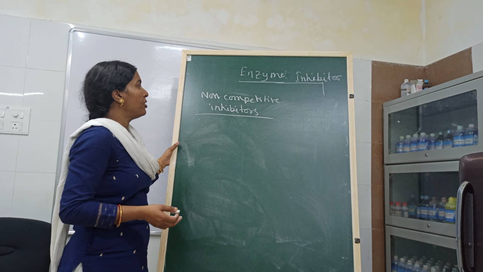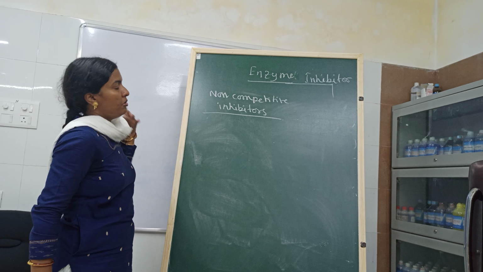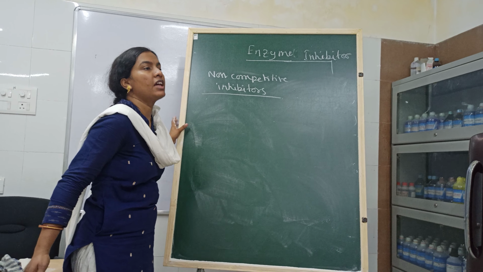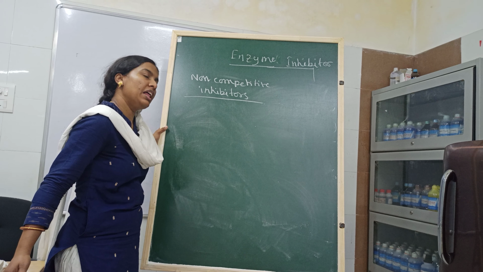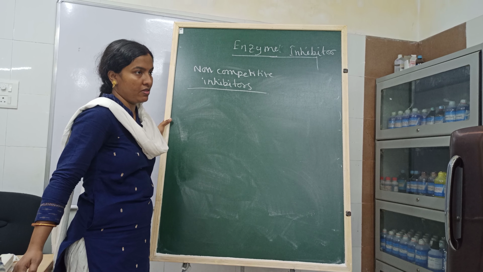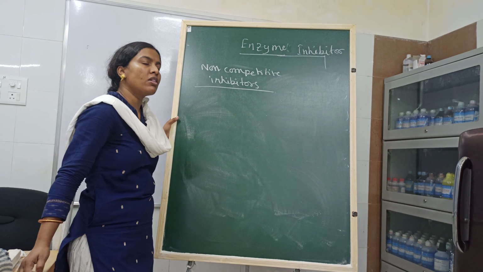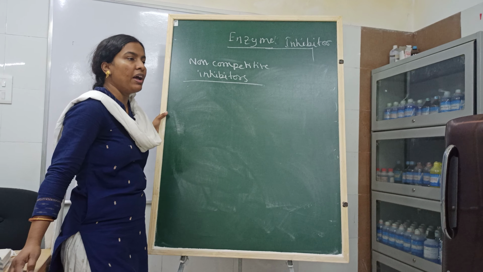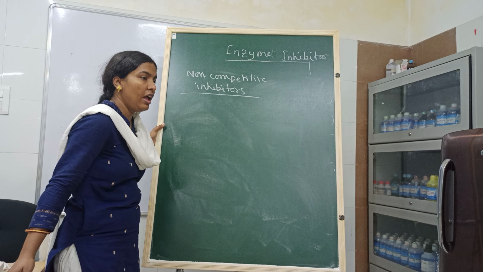The next type of inhibition is our non-competitive inhibitors. The peculiarity of this type of inhibitor is that they can bind with the enzyme or they can bind with the enzyme substrate complex, and they are not the structural analog of the substrate, and they bind at a site other than the active site.